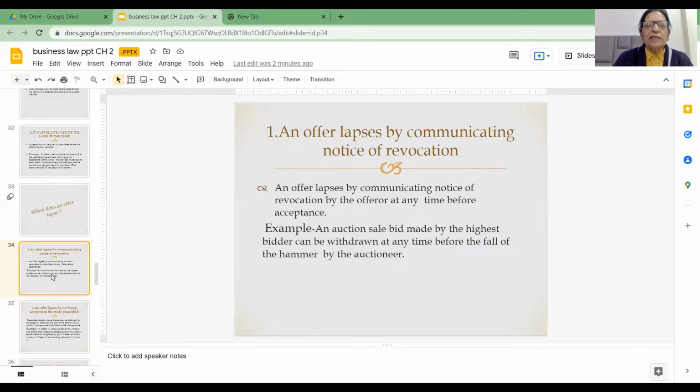The very first point is an offer lapses by communicating notice of revocation. The term revocation means, friends, to withdraw, to take back. I tell you, friends, once the offer is made, it can also be taken back, can also be withdrawn. So when the offer is withdrawn, then the offer will come to an end. Because once an offer is revoked, it cannot be accepted. An offer should always be accepted before it lapses or before it is revoked.